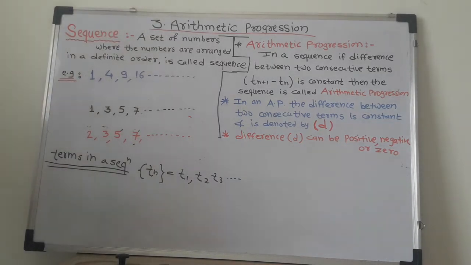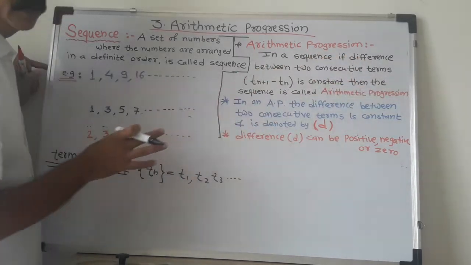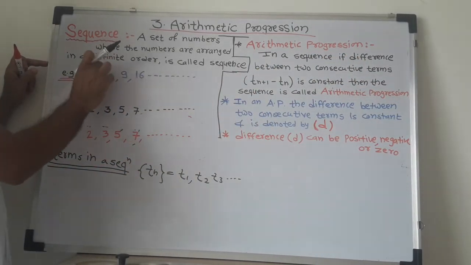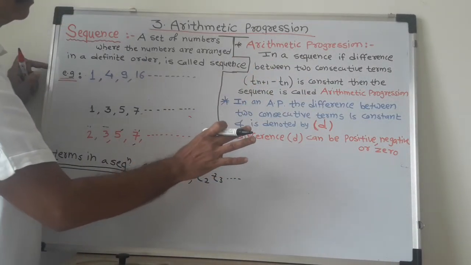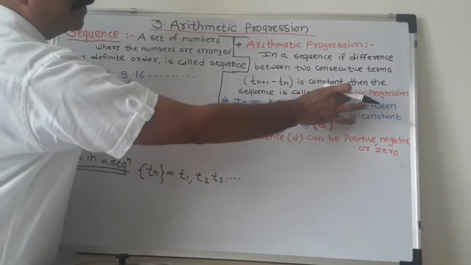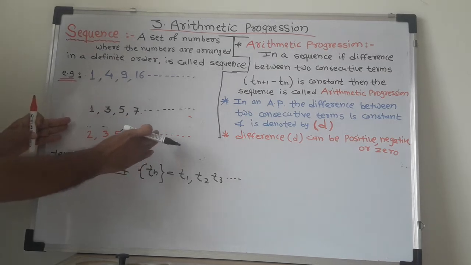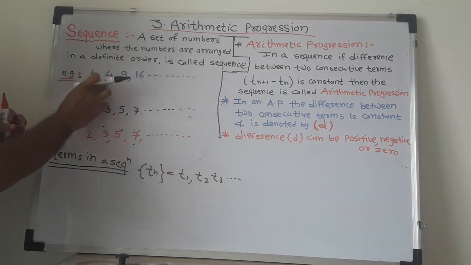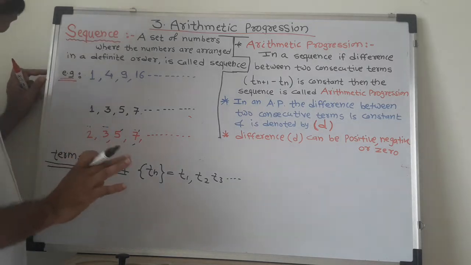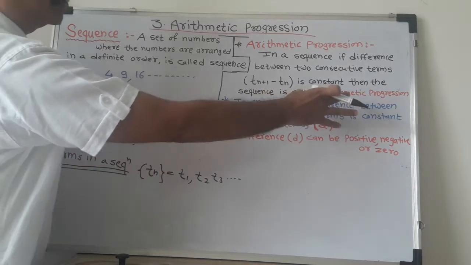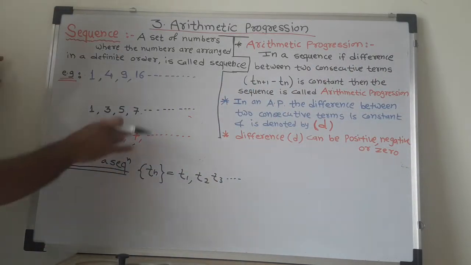In a sequence, if the difference between two consecutive terms, जे क्रमागत दोन संख्यांमधील फरक is constant, समान असेल, then the sequence is called arithmetic progression. जर कॉन्स्टंट असेल, समान असेल, तरच त्या सिक्वेन्सला आपण म्हणणार आहोत arithmetic progression. आता या ठिकाणी आपल्याकडे तीन सिक्वेन्स आहे.